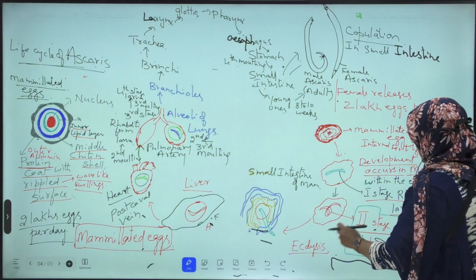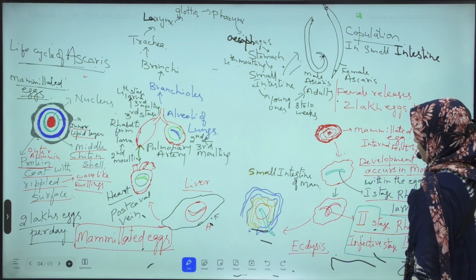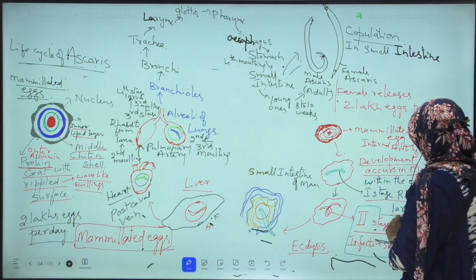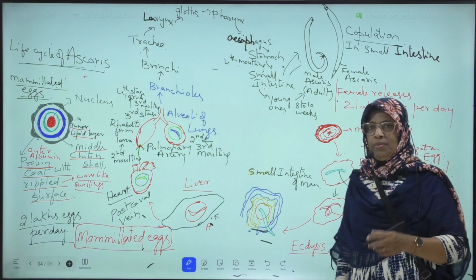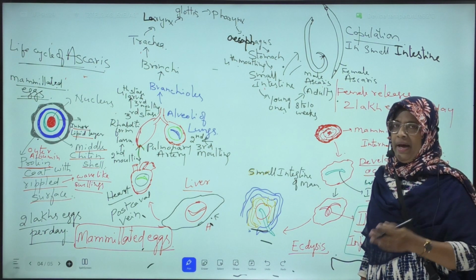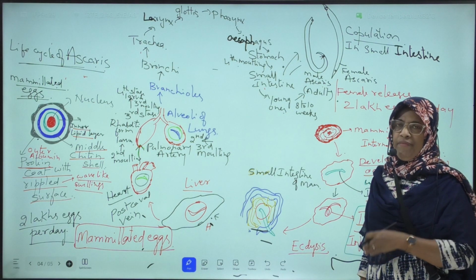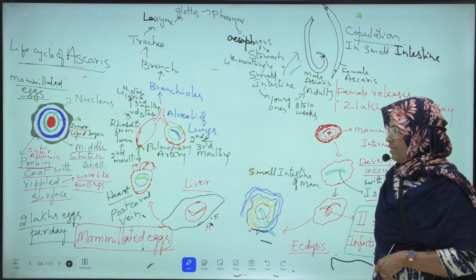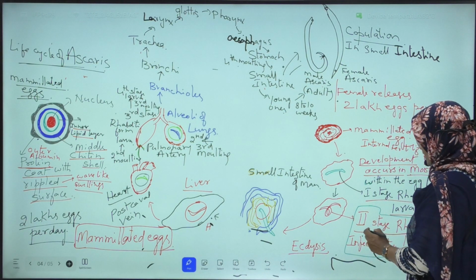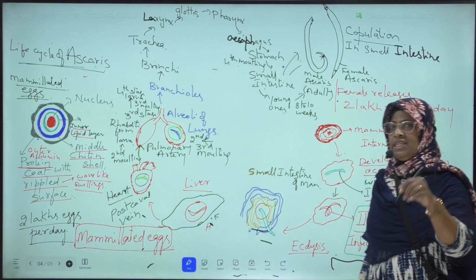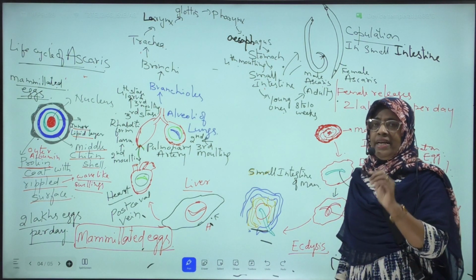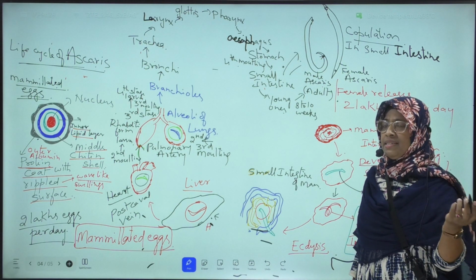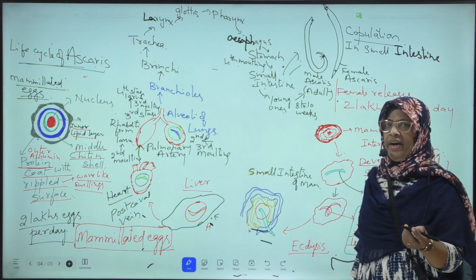Now this second stage rhabditiform larva is the infective stage. So this infective rhabditiform larva enters into a new host, another man, when man feeds on contaminated food, water, vegetables and fruits. Here the second stage rhabditiform larva, which is present in moist soil, reaches another host, that is man, through contaminated food and water.